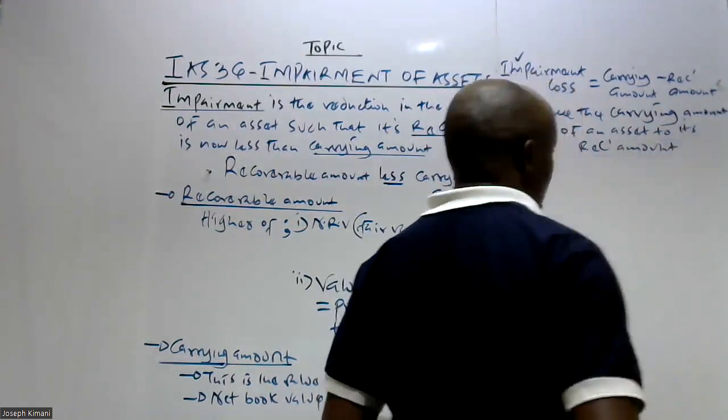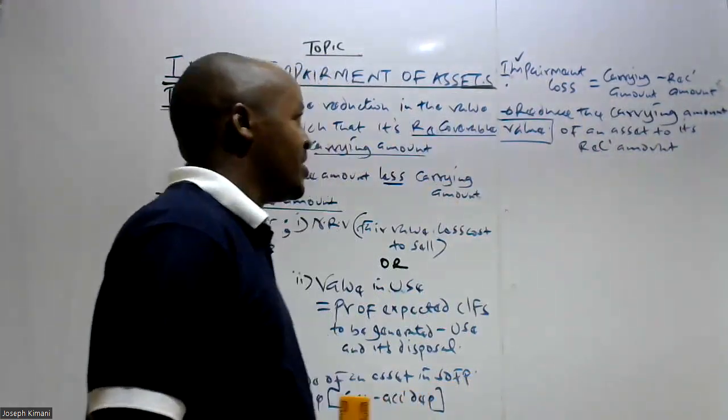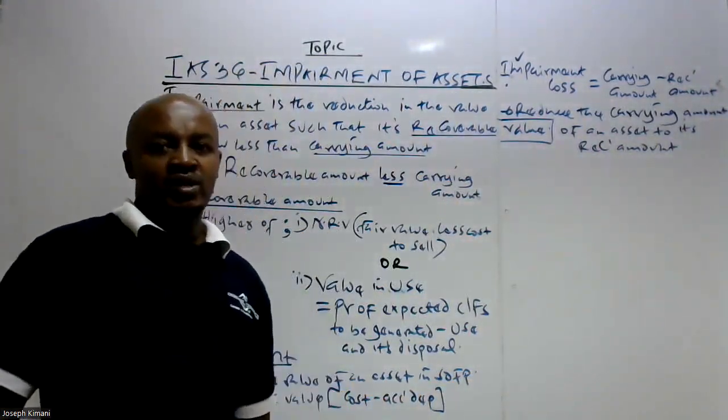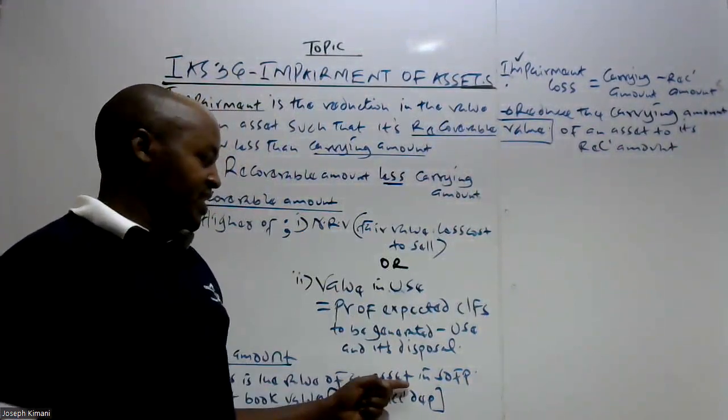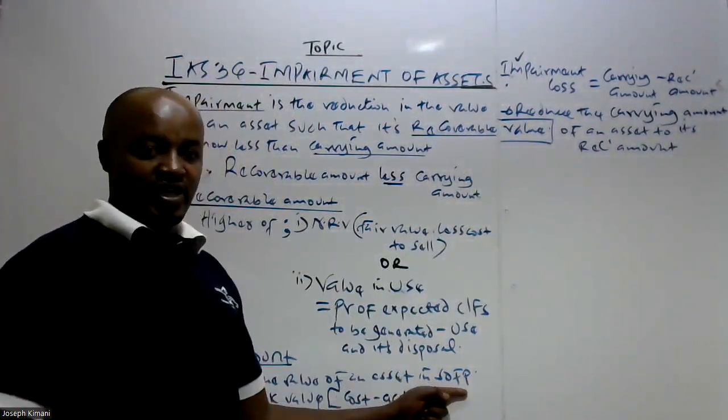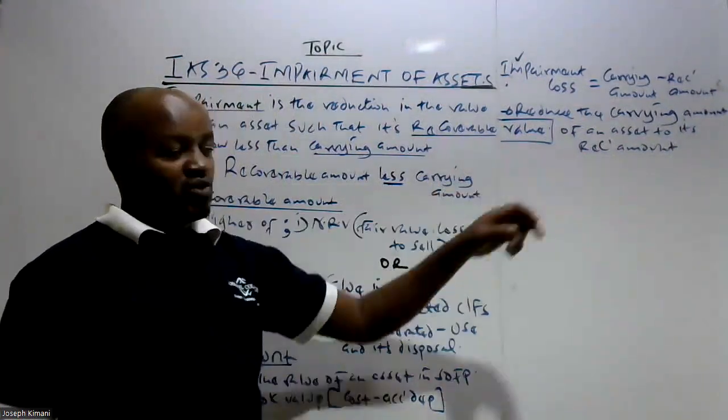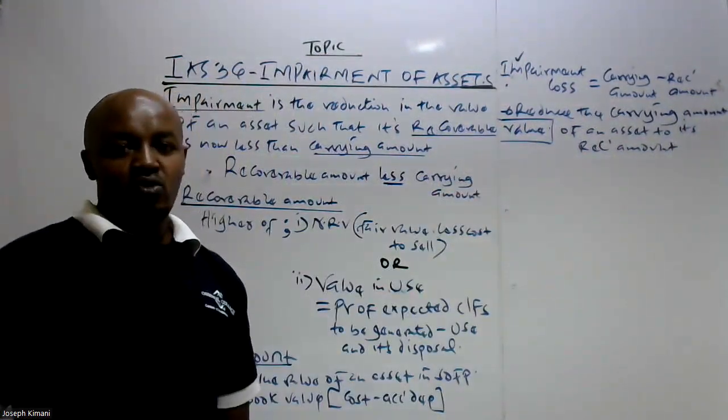Anytime the asset is found to be impaired, two things should happen. One, the company to determine now the impairment loss, and two, to reduce that particular amount at which the asset is already recorded in the statement of financial position to an amount equal to the recoverable amount.